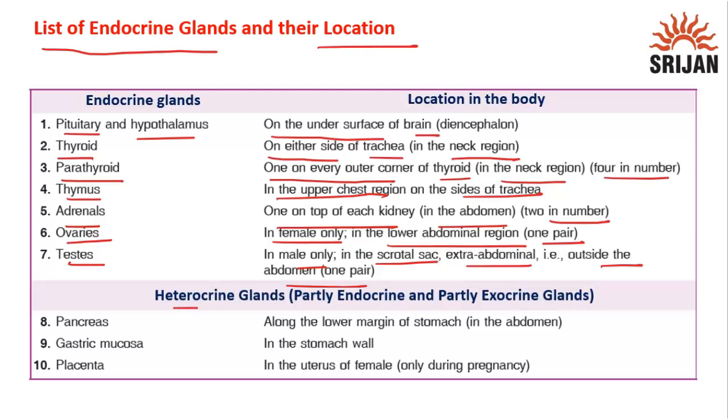Then heterocrine glands, that means partly endocrine and partly exocrine glands. So that means they secrete enzymes as well as hormones. Pancreas, along the lower margin of stomach in the abdomen, gastric mucosa in the stomach wall, and placenta, this is in the uterus of female, and this is developed only during pregnancy.